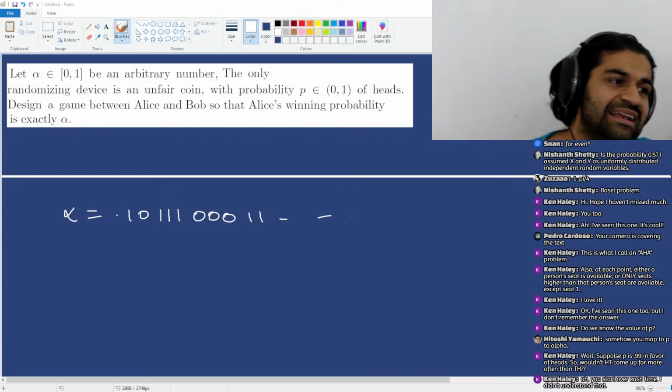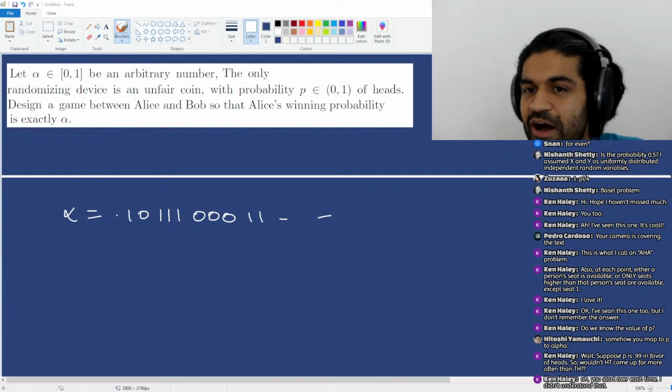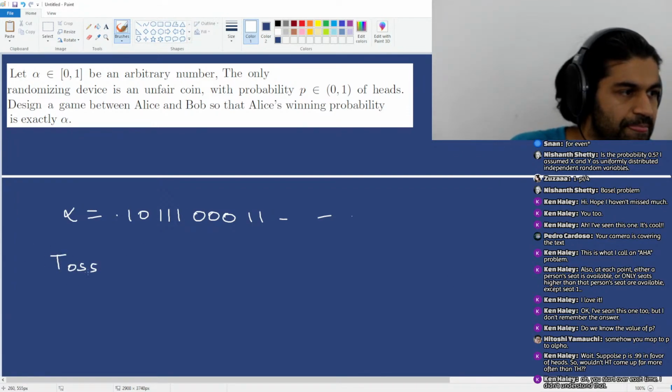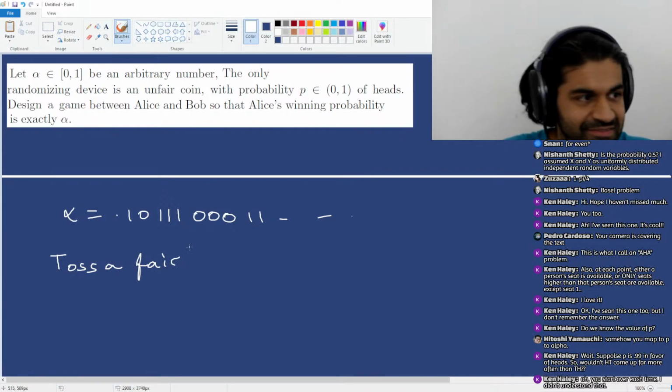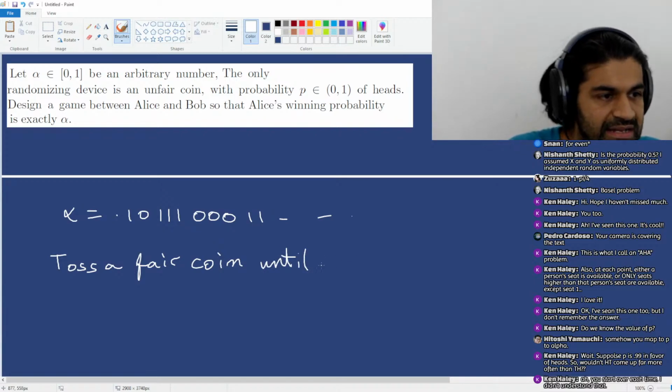So now you can pretend you have a fair coin and basically toss the fair coin until it comes up heads. Okay. So toss a fair coin, which you can pretend you have, right? So toss a fair coin until it comes up heads.